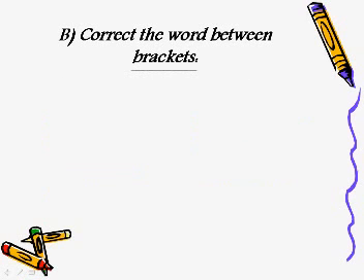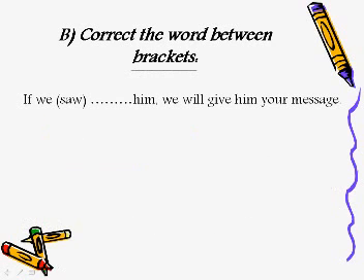Another type of question. Correct the word between brackets. If we saw him, we will give him your message. Notice saw is the past of what? The past of see, yes.